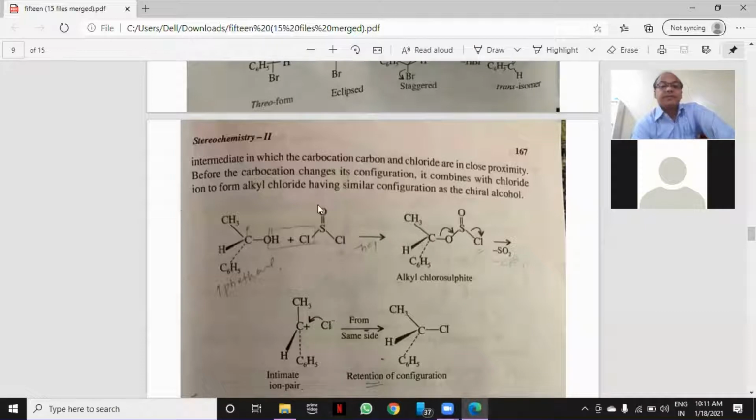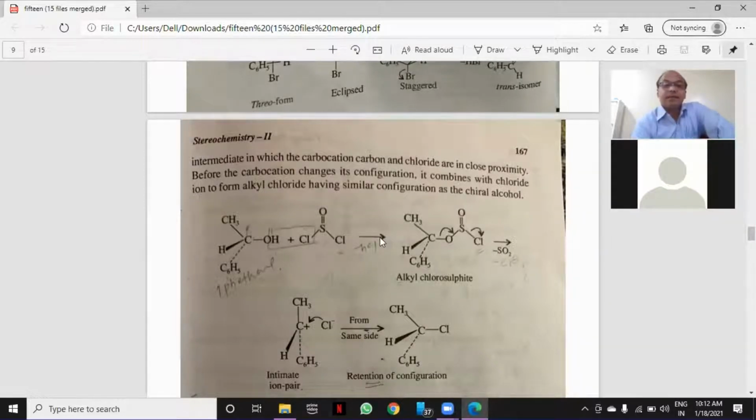When it is treated with thionyl chloride, what happens now? SOCl2. This is the structure of thionyl chloride. Now this H and this Cl will be replaced as HCl. You can see one H from the OH and one Cl from SOCl2. It will be replaced as HCl.